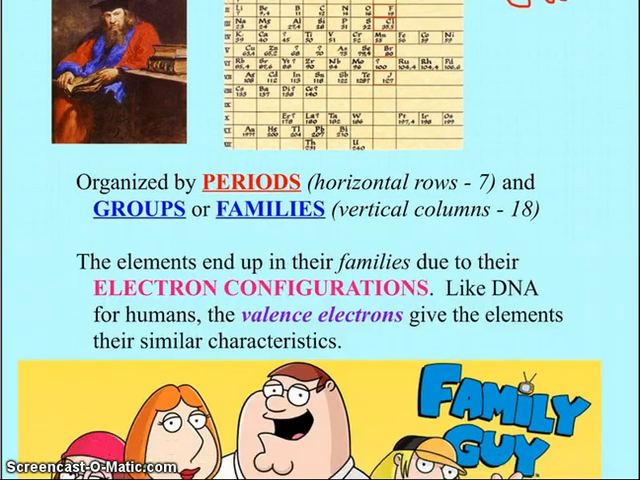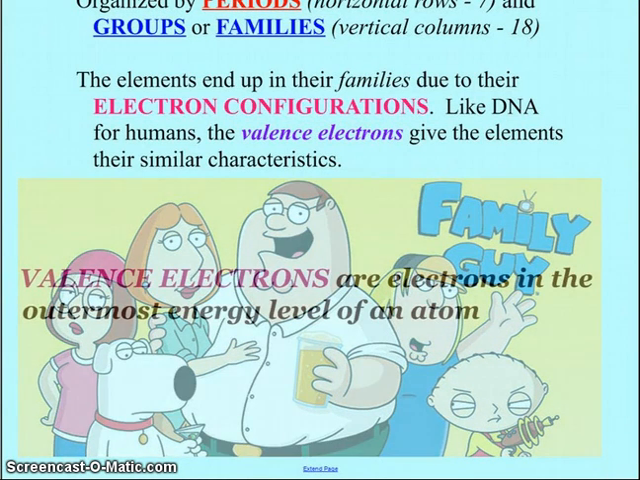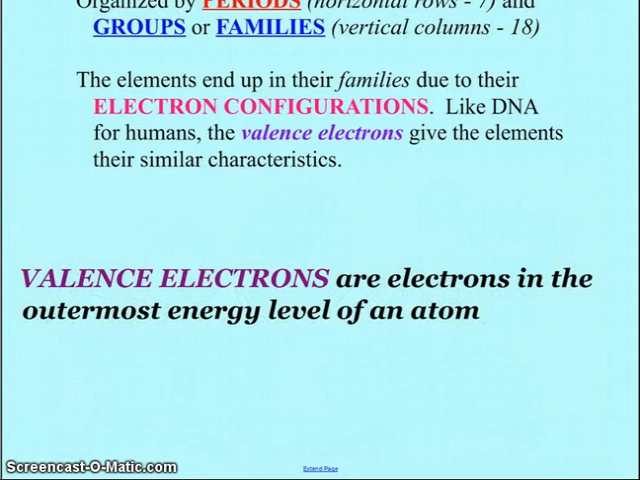And that has everything to do with electron configuration. The elements end up in their families due to where the electrons are. Like DNA to us, linking us to our families, it's these electrons, and specifically the valence electrons. As we mentioned in class before, and we'll talk about more later, those are the electrons in the outermost energy level of the atom. They're the ones responsible for most of the chemistry that we deal with.